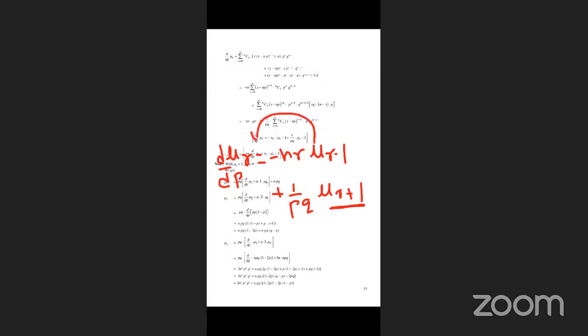Next, simplify. Our answer is d by dp of mu r equals minus nr into mu r minus 1 plus p by q into mu r plus 1. Okay. I want the mu r plus 1 value, so what should we do? First taking the minus value to the left hand side: d by dp of mu r plus nr mu r minus 1.